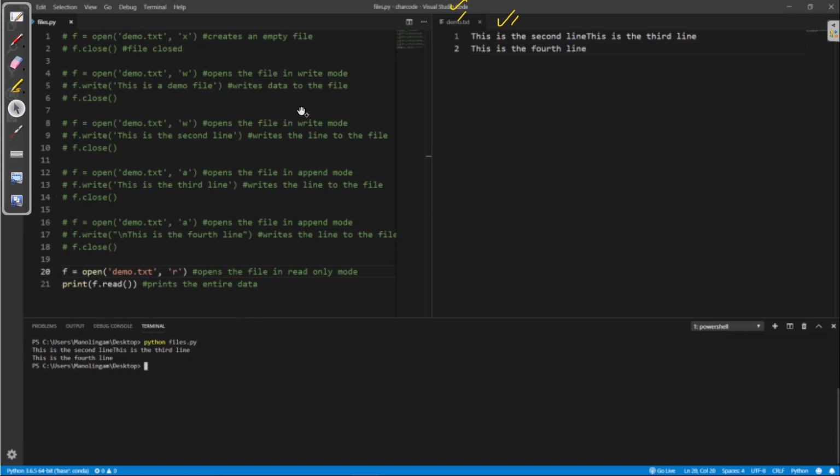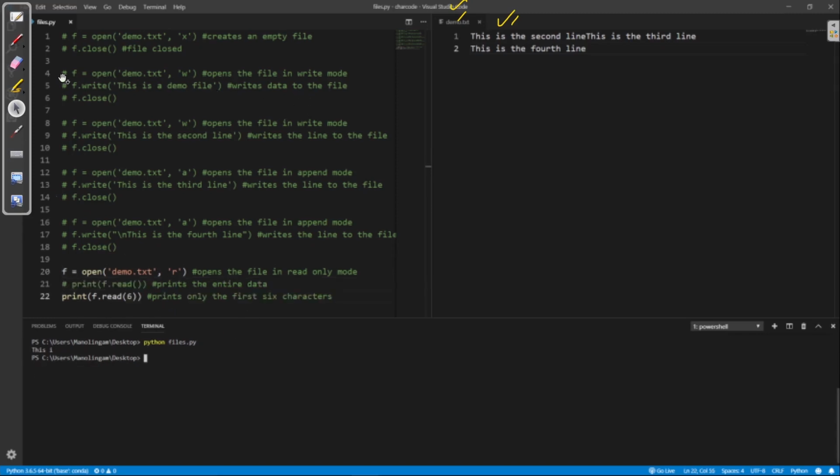Okay, and if I use read and then the index, it will actually start indexing from 0, then 1, then 2, then 3, then 4, then 5, then 6. Then it will go till the 6th index. So 0, 1, 2, 3, 4, 5, 6. We know that the range is actually up to 5. So 0, 1, 2, 3, 4, 5.